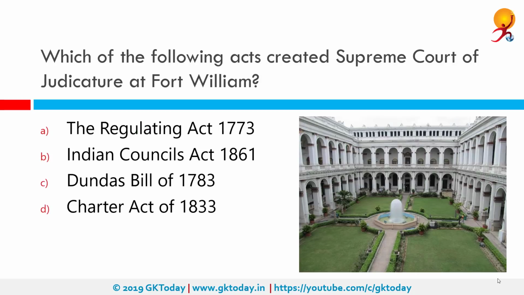Which of the following acts created Supreme Court of Judiciary at Fort William? The correct answer is the Regulating Act of 1773, which established a Supreme Court at Fort William, Calcutta. The Supreme Court consisted of one Chief Justice and three other regular judges. Sir Elijah Impey was the first Chief Justice of the Supreme Court.